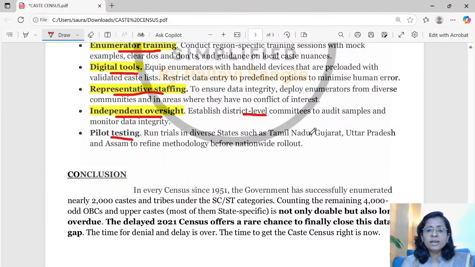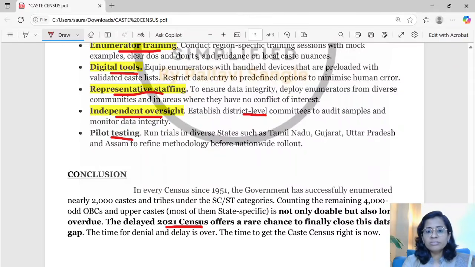So yes, we have already done SC, ST caste and tribe enumeration. Doing OBC and other caste, all the caste enumeration is a very doable task, and we will be able to do it very effectively. In fact, this was long overdue, and this delayed 2021 census is a golden opportunity to capitalize and have this caste census ready, so that all the government decisions are evidence based, effective, and percolate till the last sections of the society.